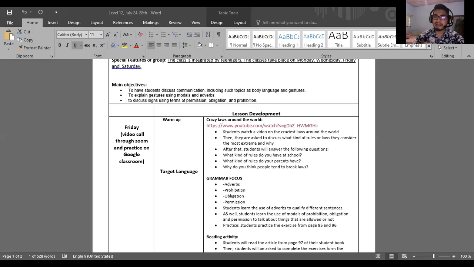Eso quiere decir que como son auxiliares, la palabra can, la palabra have to y la palabra can't no van a llevar S, no van a llevar ING, no van a llevar ED, no van a llevar nada de eso, okay? They are not going to have anything of that. They are just going to be can, can't, or have to all the time. You cannot say cans, you cannot say canning, no. And finally, you have this example.